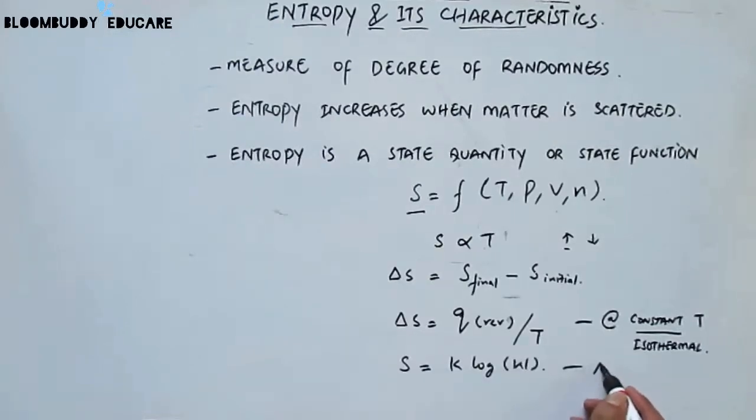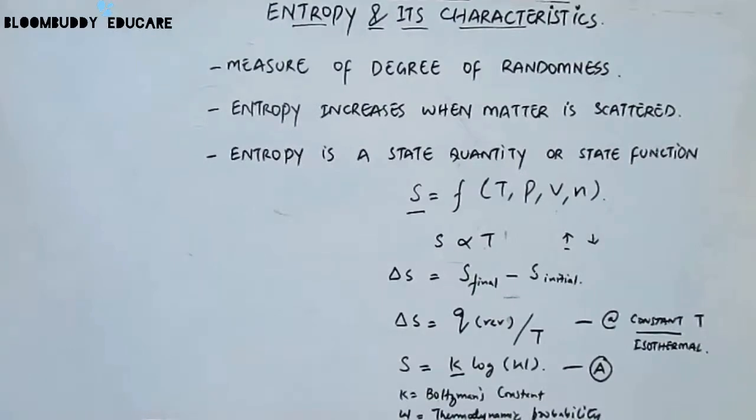Let's represent this equation as equation A. In this equation, K represents the Boltzmann's constant and W represents the thermodynamic probability. This equation A is also known as the Boltzmann-Planck equation. This equation A clarifies that the entropy is also related to the thermodynamic probability of the system, that is W.